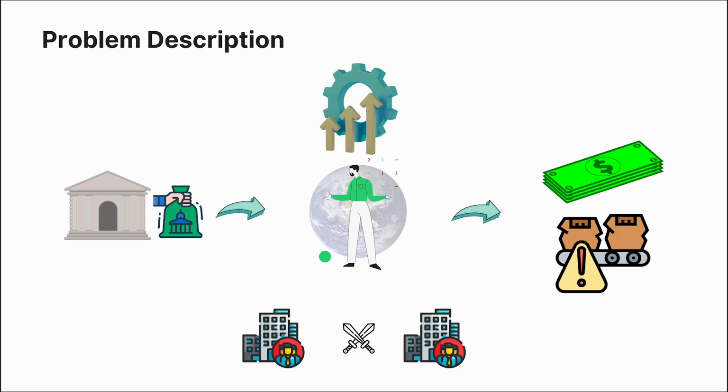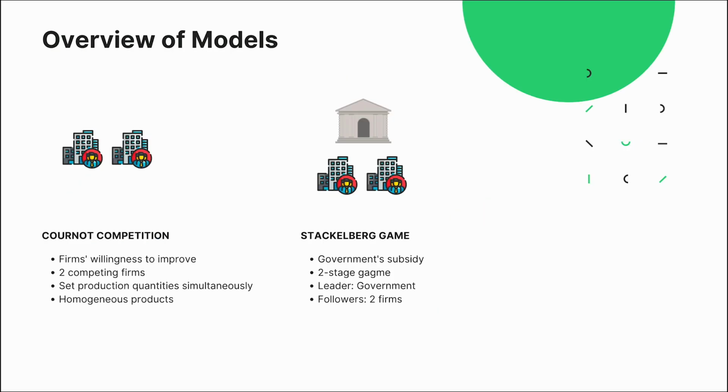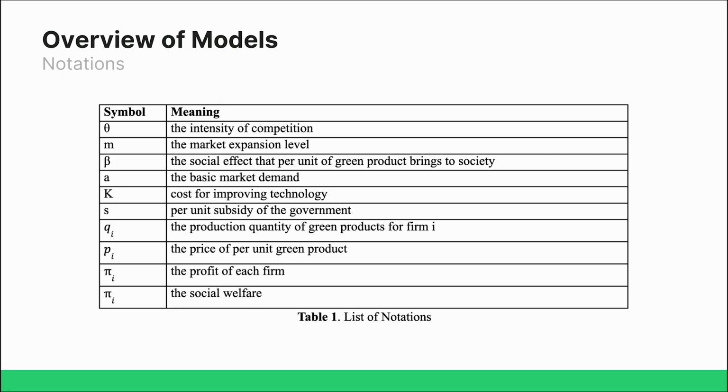This study examines the effects of government subsidy and the competitive dynamics between the firms with respect to the incentive to improve their green technology and improve the social welfare of the public. Two major models are used, Cournot competition and Stackelberg game. Please refer to Table 1 for the notations used in the models.